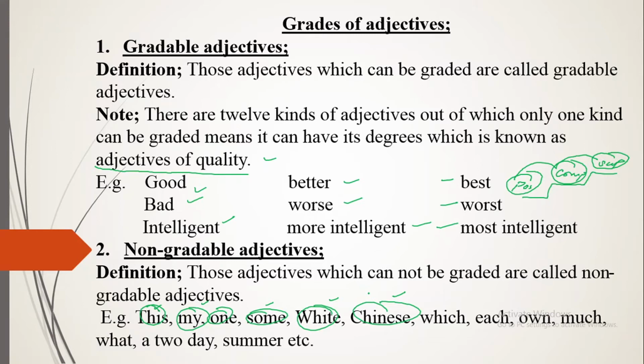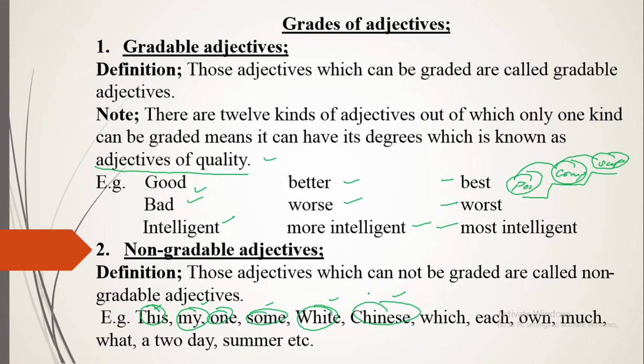We say he is a Chinese chef, he is an Indian actress, and you are a Pakistani soldier. So these are all adjectives which cannot be graded.